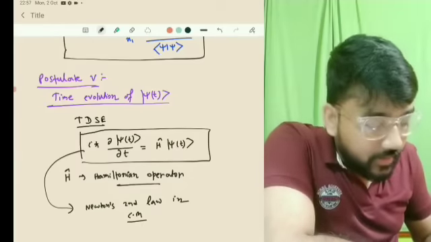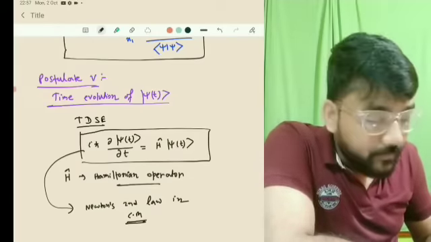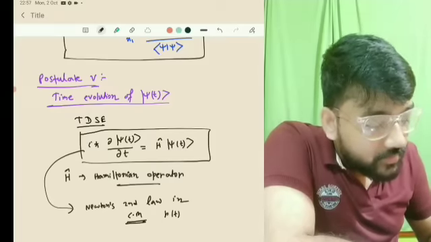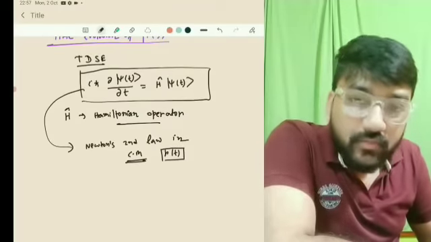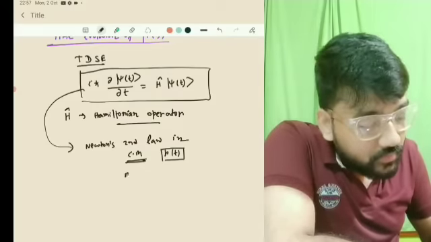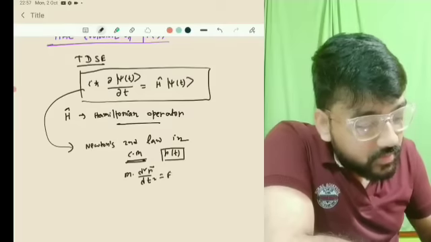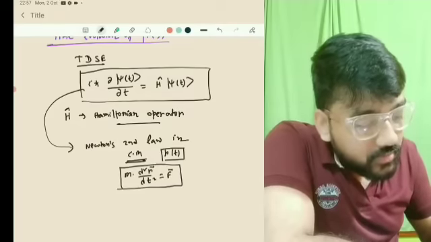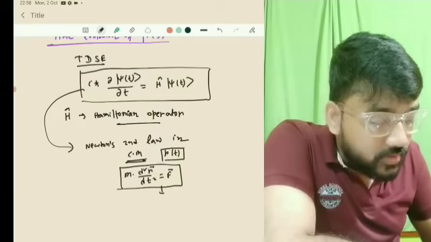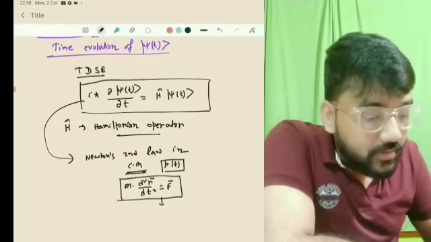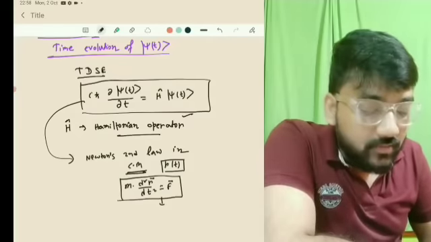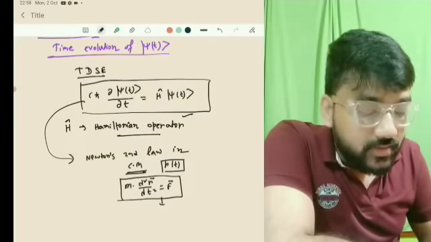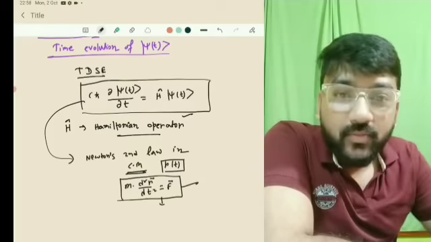As in classical mechanics, Newton's equations show how the position vector r as a function of t evolves with time, and that is given by mass into d2r by dt2 is equal to force. So this equation will give you how the position vector r will evolve with time, and this equation will give you how the state vector psi of t evolves with time, because here the state is defined with the state vector psi, whereas there the state is defined with the initial position and momentum.